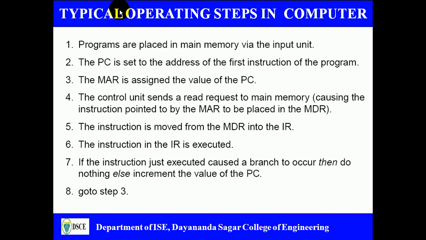Next, the memory address register gets the address from the PC. The MAR is assigned the value of the PC. Next, the control unit sends the read request to the main memory, causing the instruction pointed to by the MAR to be placed in the MDR. The instruction is moved from the MDR into the IR. The instruction in the IR is executed by the CPU. If the instruction just executed did not cause a branch, then you just keep on incrementing the value of the PC, and these steps are repeated from 3 to 8. These steps keep on repeating for every instruction.